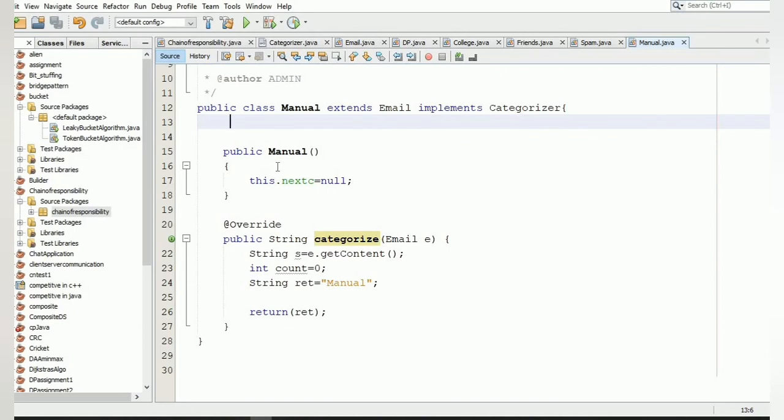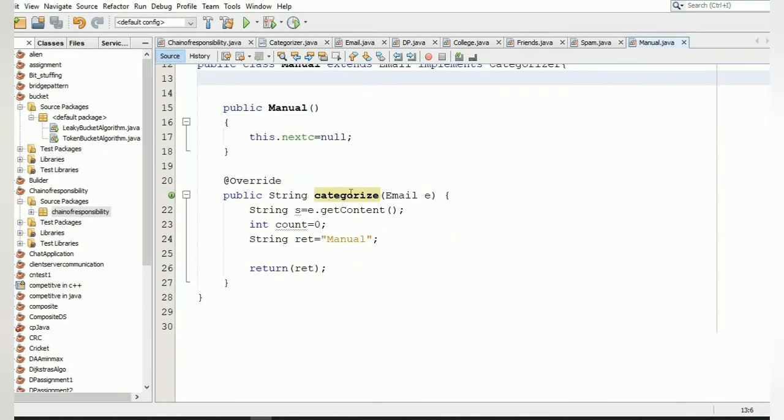Inside this, we have a default constructor in which we are setting this dot next to null because in the given problem statement, manual points to null and it is at the end of the chain. It has a method categorize which accepts the argument of type email and returns a string. Inside this, we are not checking the contents of the email or incrementing any counter. We are just setting the ret to manual and returning the ret.